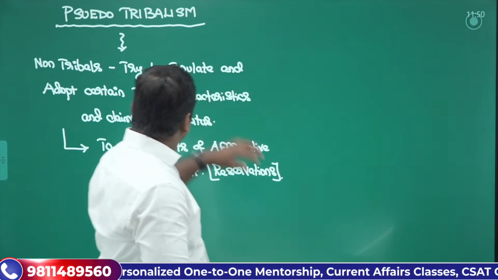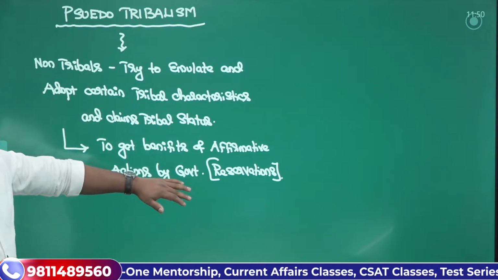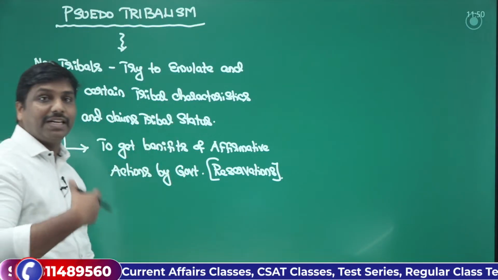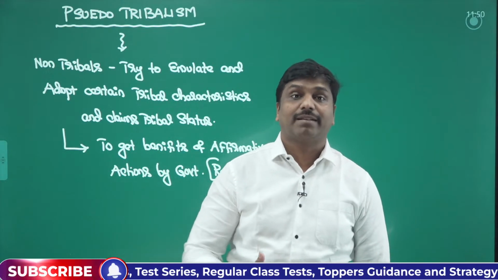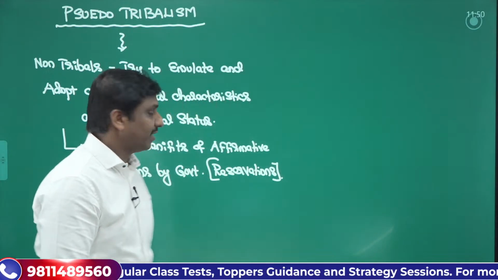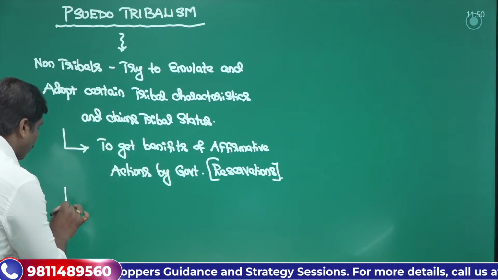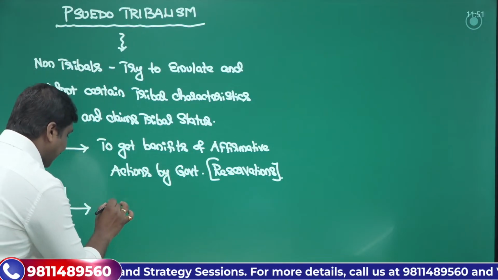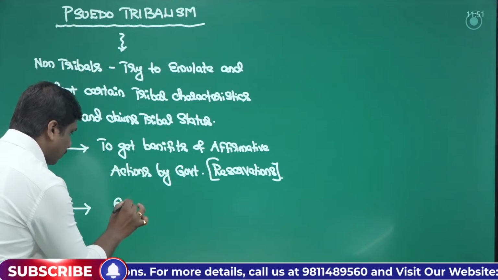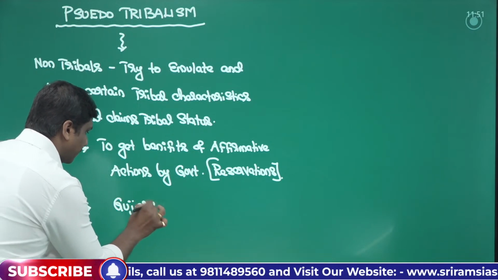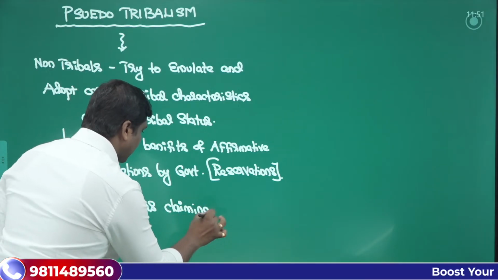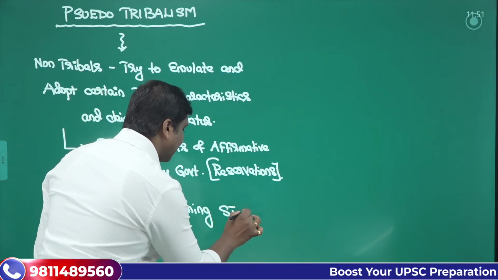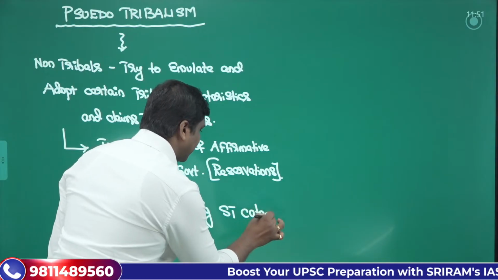So this kind of thing will push or attract some of the non-tribals to claim the tribal status. Say, for example, one common example that we can pitch is that Gujars are claiming scheduled tribal category status.